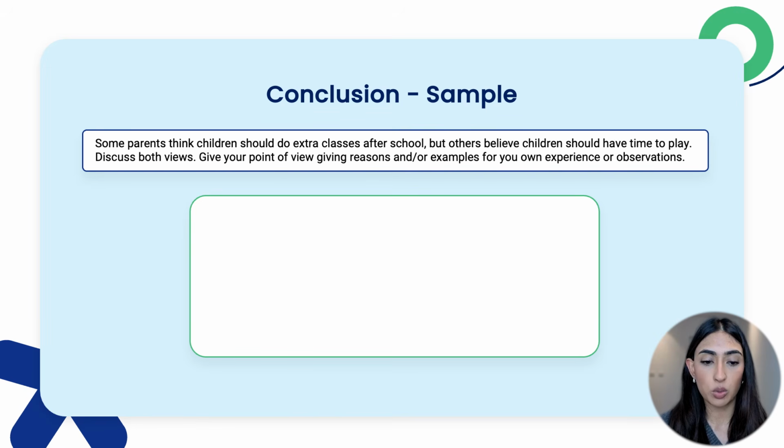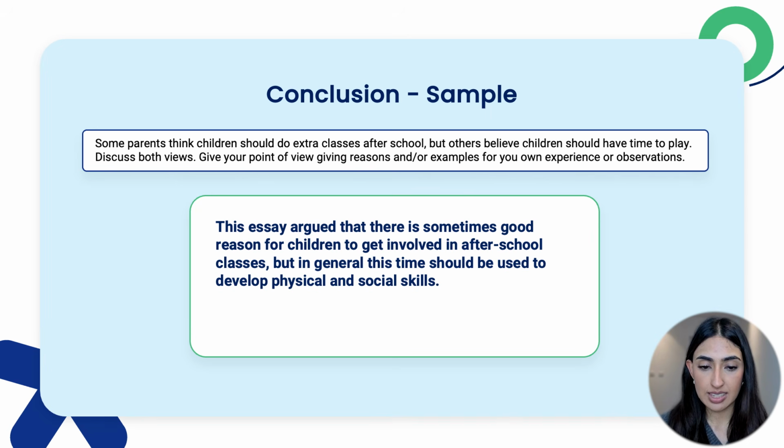Let's finish off our essay with the conclusion now. Here's the first sentence. This essay argued that there is sometimes good reason for children to get involved in after-school classes, but in general, this time should be used to develop physical and social skills. This statement shows how both sides of the essay prompt were covered, but leans more towards our opinion.